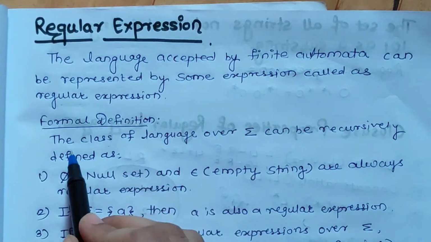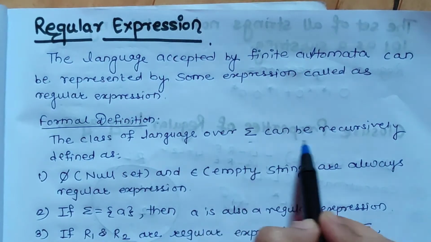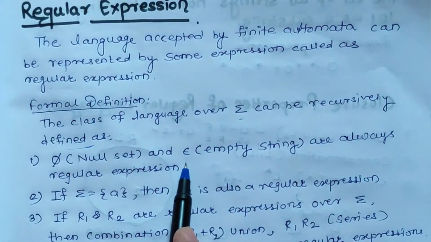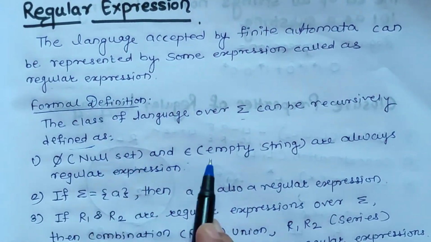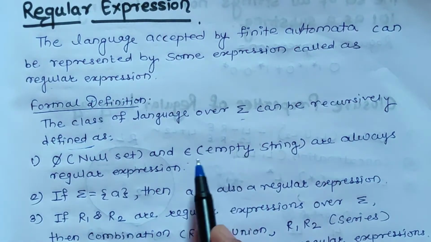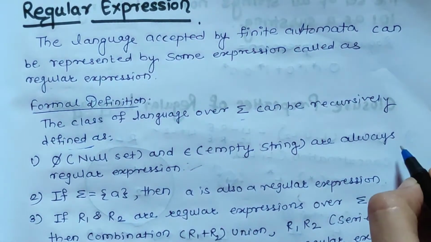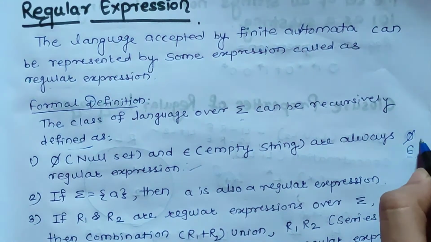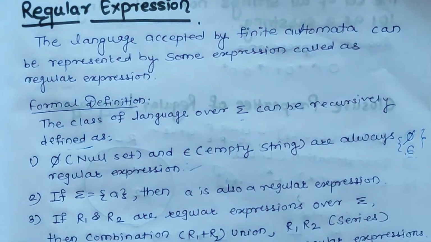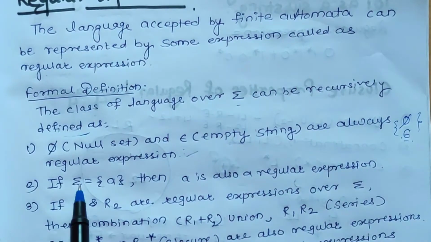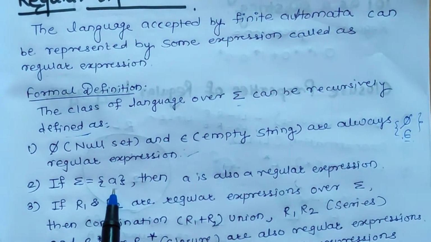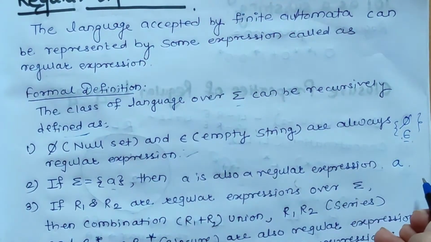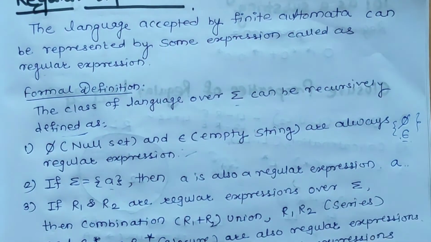That is, the class of languages over the input can be recursively defined as phi and epsilon. Phi is a null set and epsilon is the empty string. These are the regular expressions, that is, phi or the empty string. This is a regular expression. Then if sigma equals a, that is, a is the input symbol, then a single symbol can also be called a regular expression.